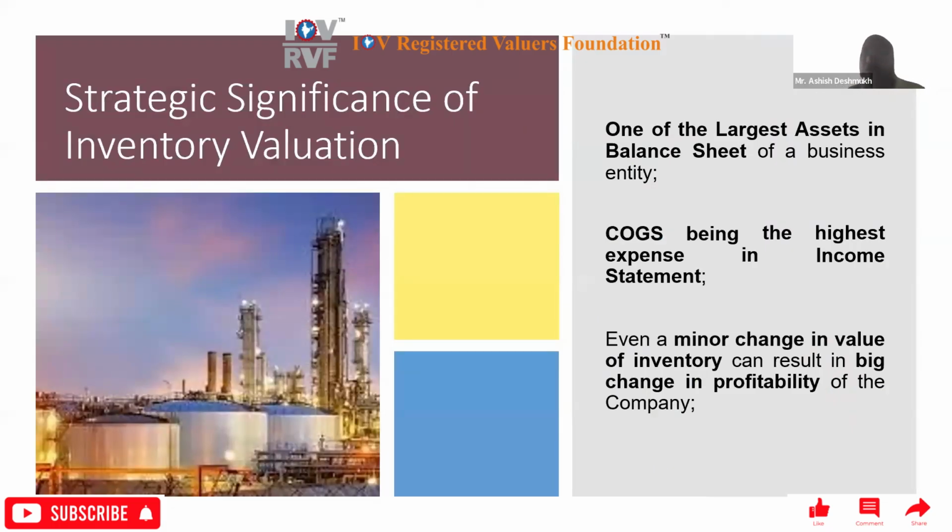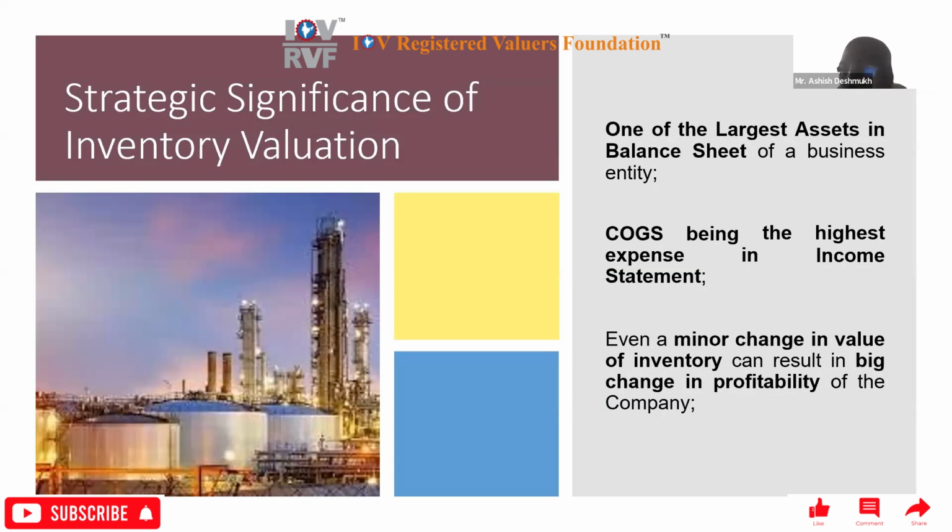Let us discuss the strategic significance of inventory valuation. Inventory is one of the largest assets in the balance sheet of a business entity, and COGS, cost of goods sold, is the highest expense in the income statement.